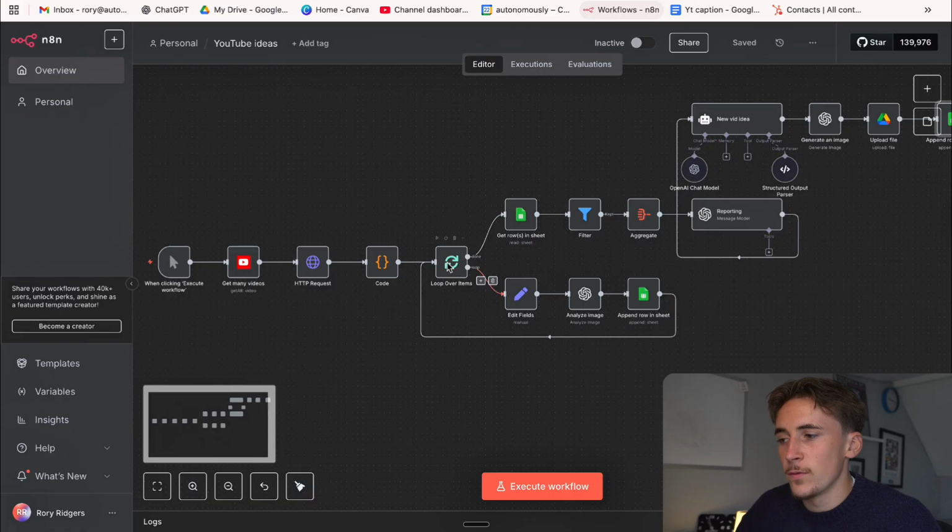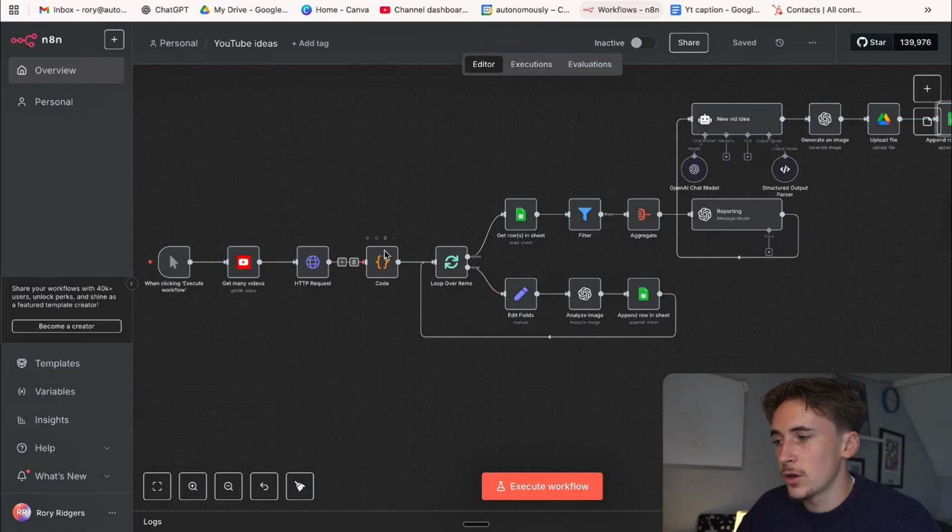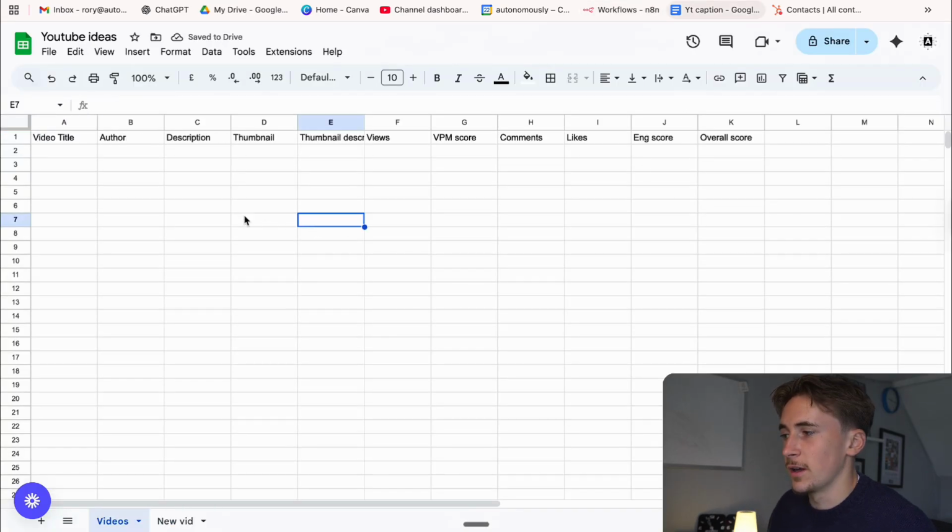And then we just loop over each video here. So for each video there might be say 20, 30 videos that you're doing at a time every day. We loop through those videos and we analyze the thumbnail image. We get ChatGPT here to just give us a description of that thumbnail image, and then we add all of this information into a Google Sheet. And the Google Sheet looks something like this, with video title, author, description, thumbnail description, views per minute, comments, likes, engagement score, and then overall score.